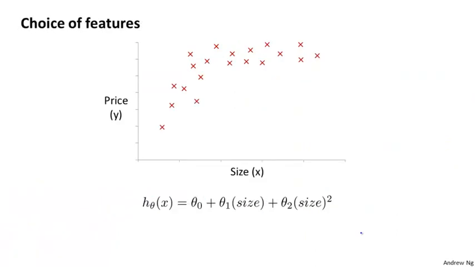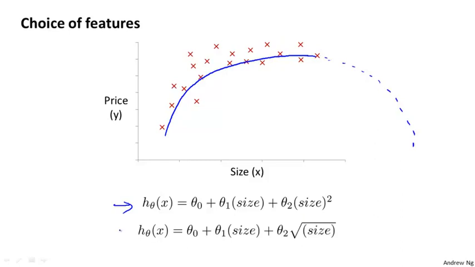Finally, here's one last example of how you really have broad choices in the features you use. Earlier we talked about how a quadratic model like this might not be ideal because maybe a quadratic model fits the data okay, but the quadratic function goes back down, and we really don't want housing prices to be predicted to go down as the size of the house increases. But rather than going to a cubic model, you have maybe other choices of features, and there are many possible choices. But just to give you another example of a reasonable choice, another reasonable choice might be to say that the price of a house is theta 0 plus theta 1 times the size, and then plus theta 2 times the square root of the size, right?